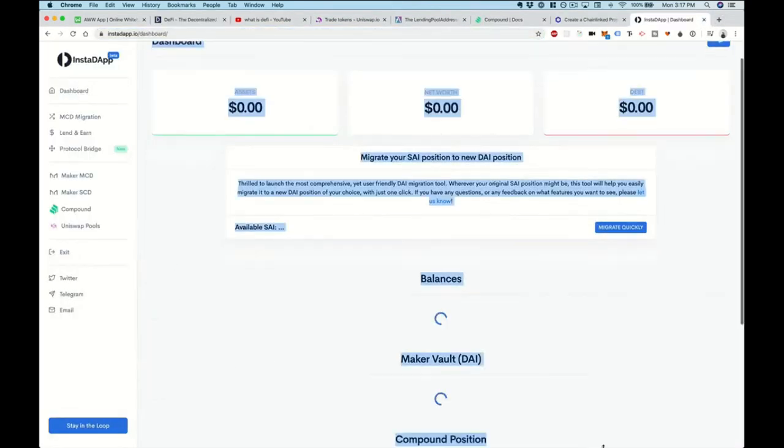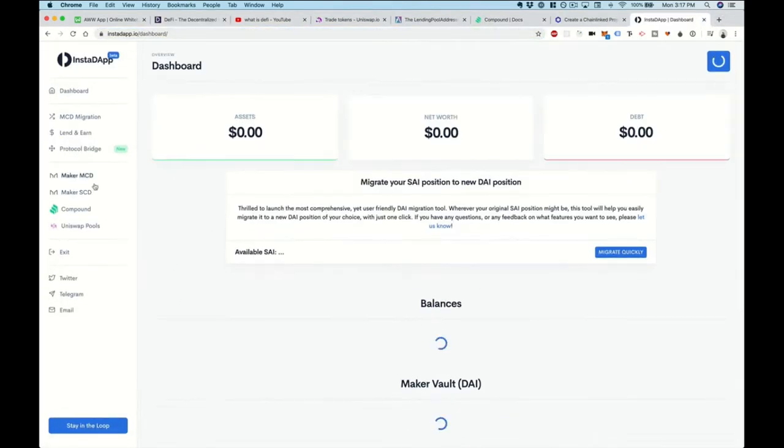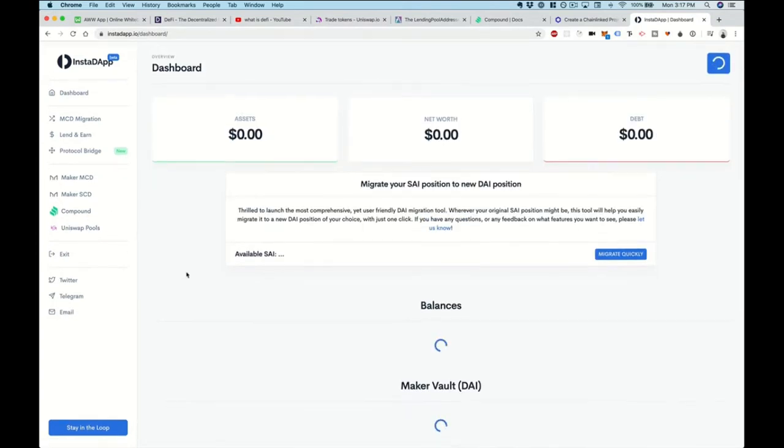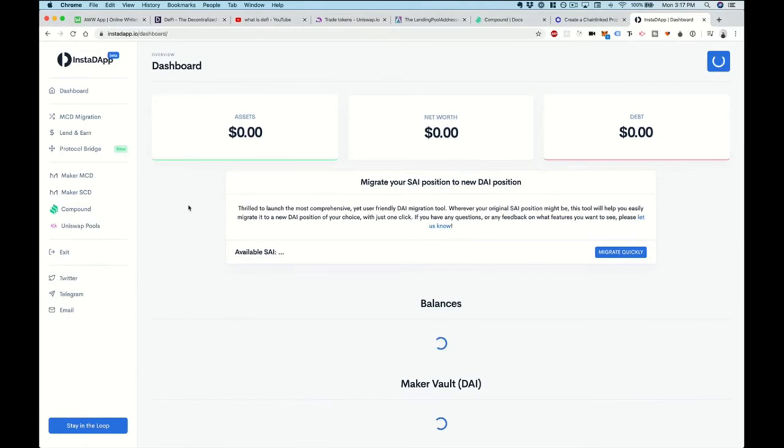It's a user interface that talks to these different DeFi protocols so that you can use them all in one place, right? So MakerDAO is right here, Compound, and Uniswap, right? So that's what you can do. You can build your own smart contracts or applications that use these, or you can build your own front ends that all use these, and a combination of all those types of things. So I want to introduce you to a few of these different things and how you can get started.